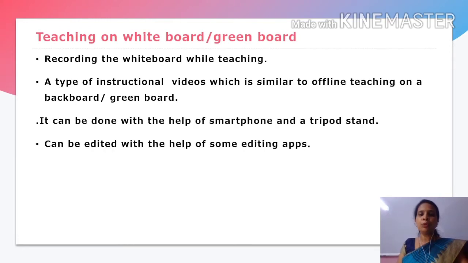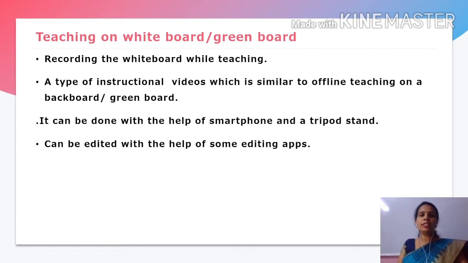Teaching on whiteboard or green board. As we teachers, we all are habituated teaching in our classroom with the help of green board or blackboard. So this method is similar to offline teaching. We can record ourselves teaching on the whiteboard. Nowadays, many teachers are taking online classes, and if you have this arrangement, a whiteboard at your home, you can record yourself while teaching.